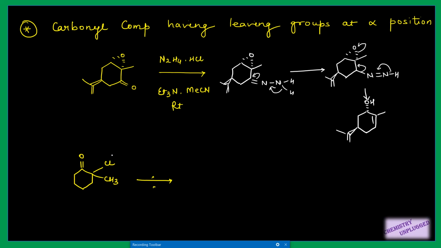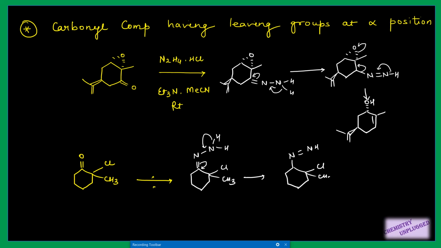This time we have Cl as a leaving group, so first we will form hydrazone, then we will use a base, this base will remove a proton, this bond will shift here, this will shift here. In first step we are not removing Cl because we have to remove this nitrogen, which is a very good leaving group first, then we will do the removal of this Cl in next step. So we will get this one. In next step this proton will be removed, this bond will shift here and Cl will be removed. So we will have a new double bond here and CH3 group attached here, right?